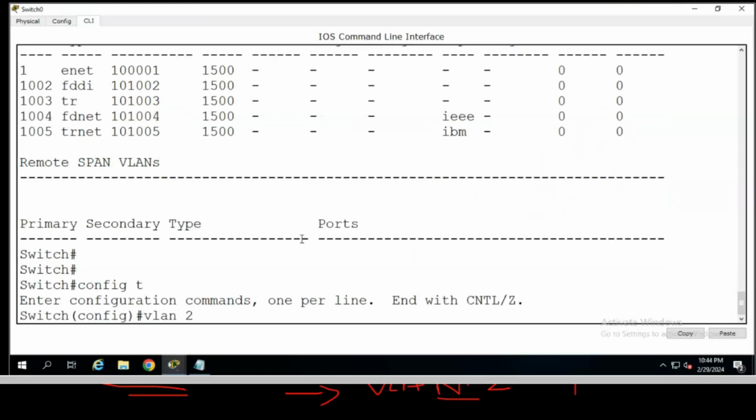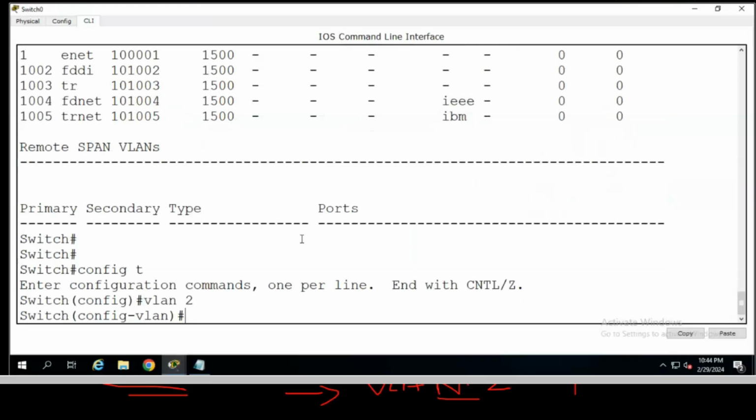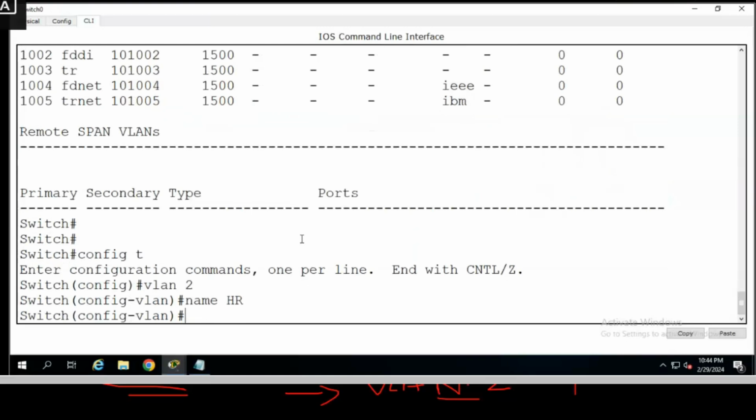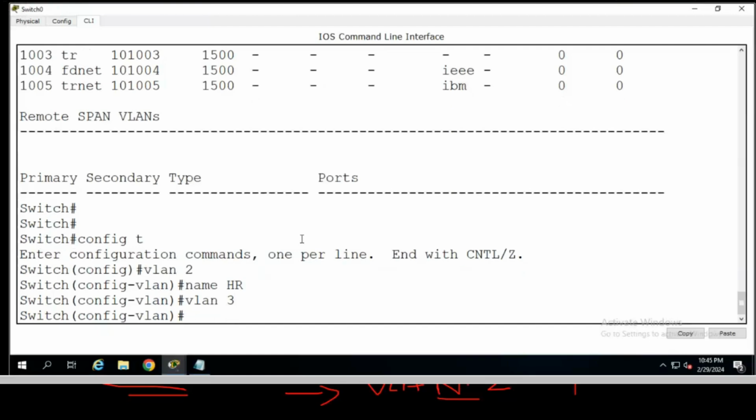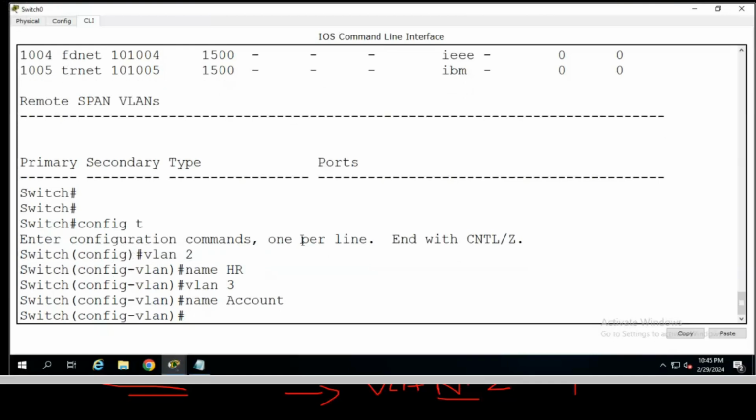VLAN 2, I want to create. Enter. It's created. If you also want to assign a name, then you can use name, and I want to give the name HR. The name is also assigned. I want to create one more VLAN. So VLAN 3. It's also created. I want to set the name for this VLAN as account. Right. So it's created.